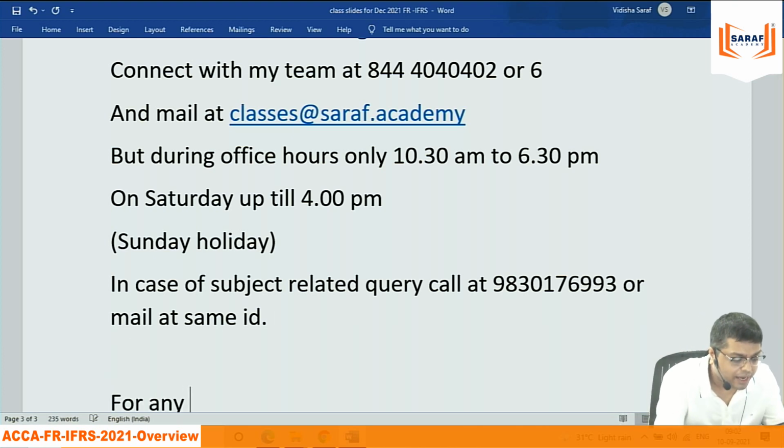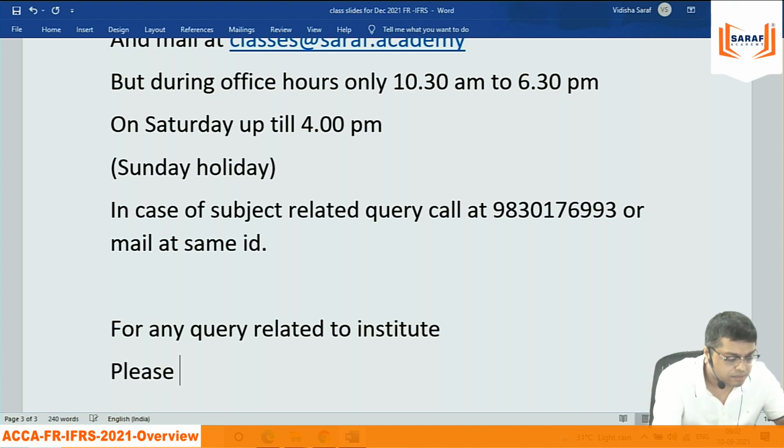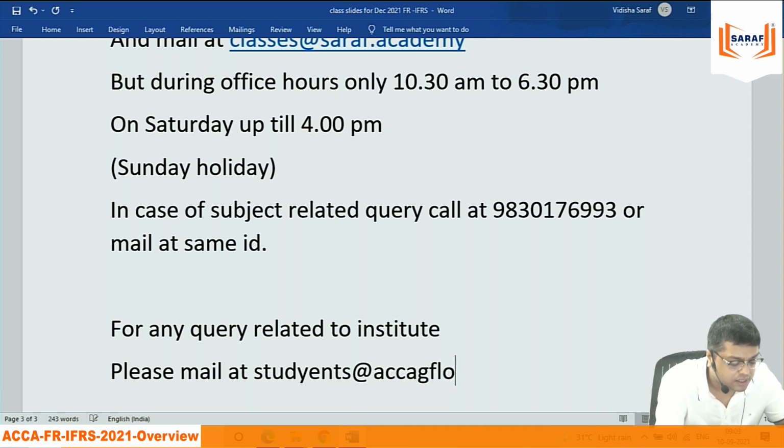For any query related to institute, exam कब होगा क्या नहीं वगैरह ऐसा कुछ है, or if you are on the website doing some paper, they are not opening, like Maharanva, you know, please mail at students@accaglobal.com and CC to us.